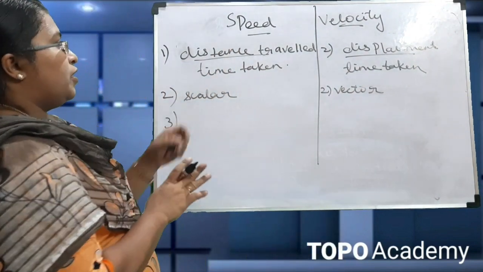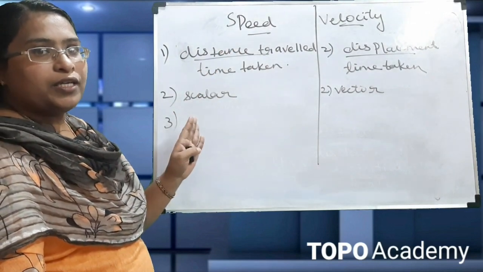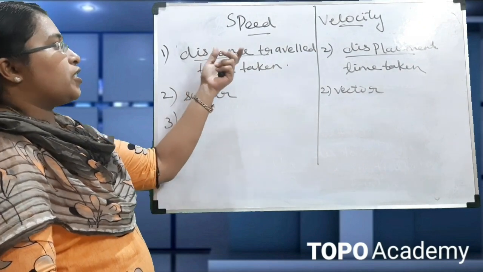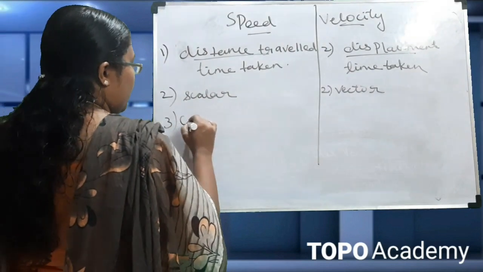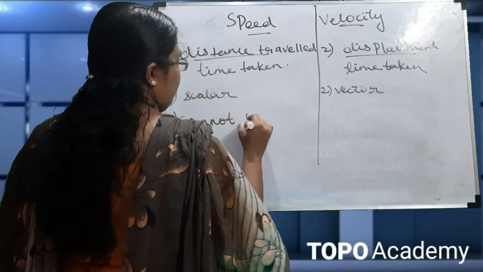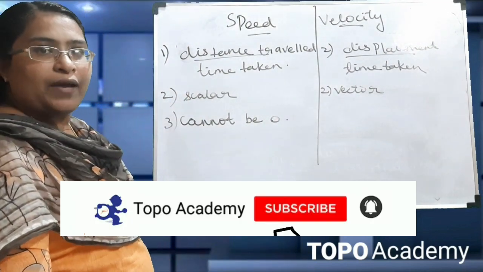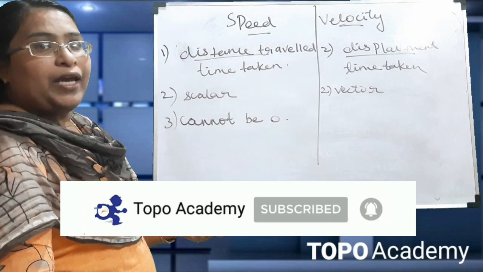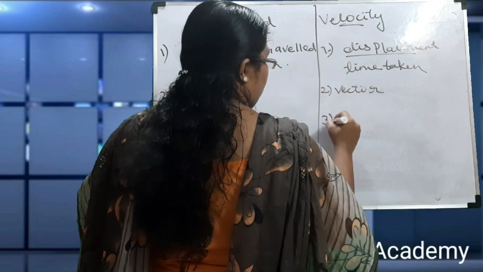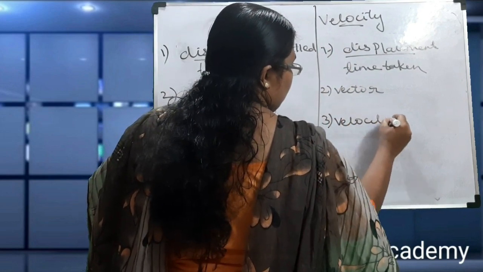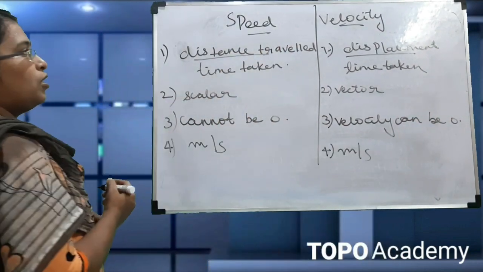The difference is, in the equation to find the speed, the distance traveled cannot be 0. So the speed cannot be 0. For velocity, which is displacement by time taken, we have seen the displacement can be 0. So here the velocity can be 0.